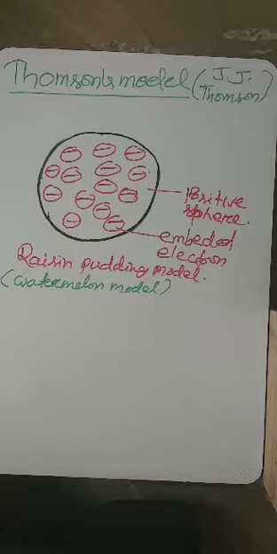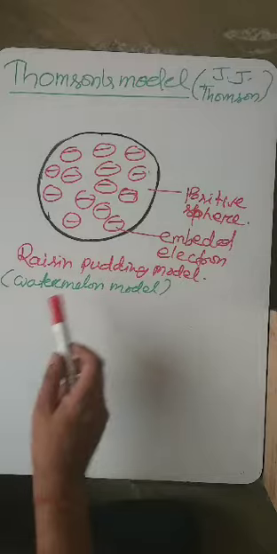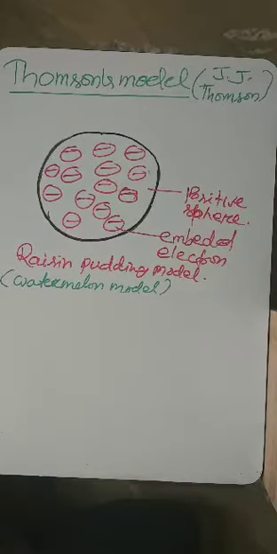So Thomson thought that the model of the atom, the structure of the atom, should be like this. He gave it the name raisin pudding model, or plum pudding model, or watermelon model. You can imagine the atom is just like a watermelon.